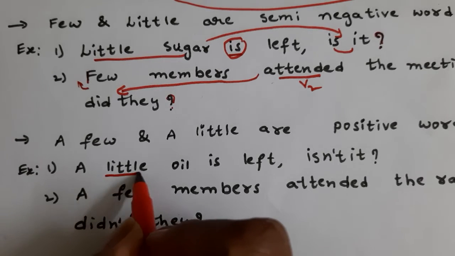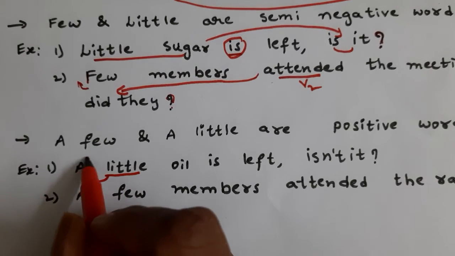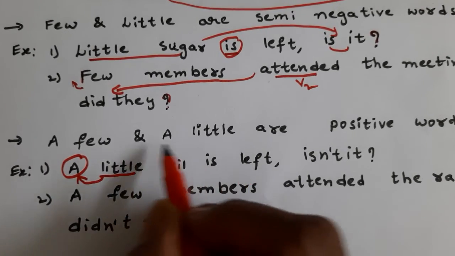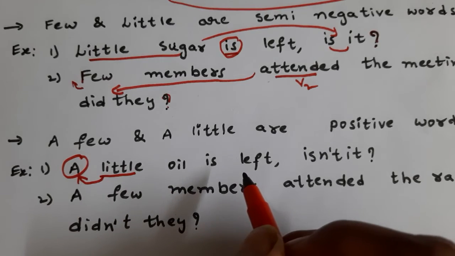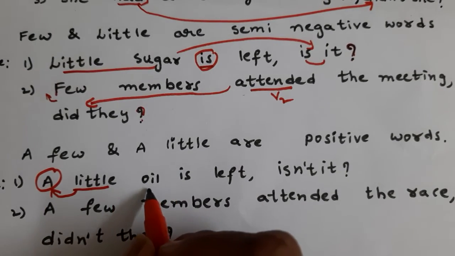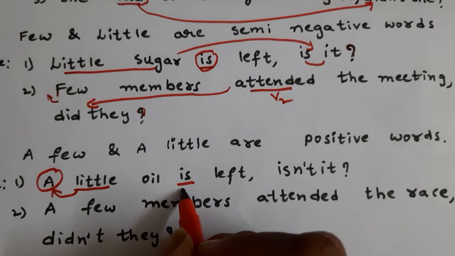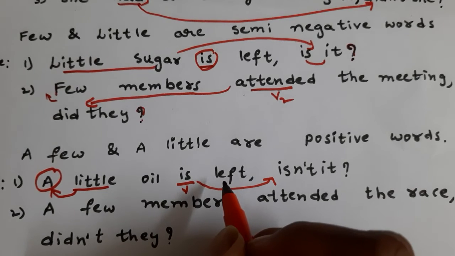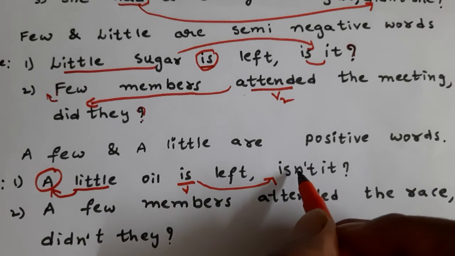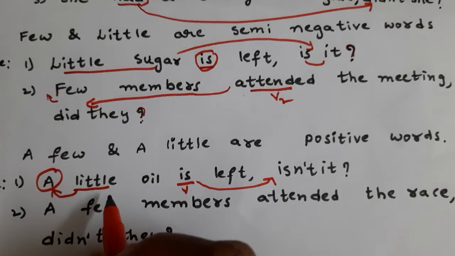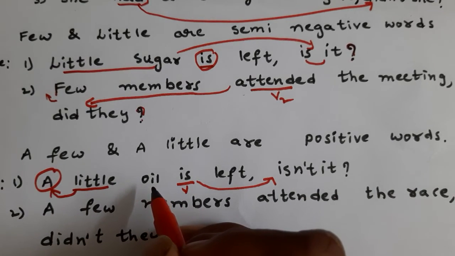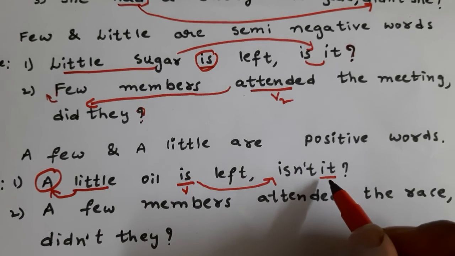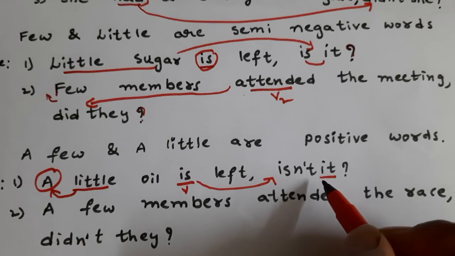Before this, a is there, so it is a positive statement. The auxiliary is "is". Already it is a positive statement, so we add n't: "isn't". Little oil, out of the subjective pronouns, which is suitable? Of course, it. "Isn't it?"